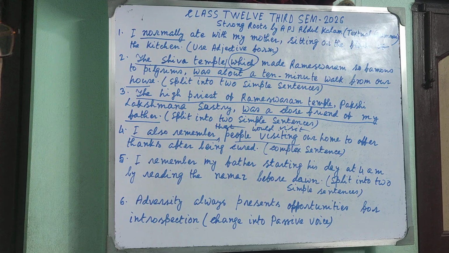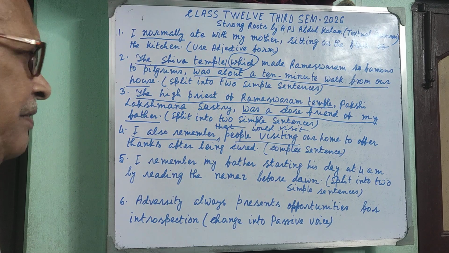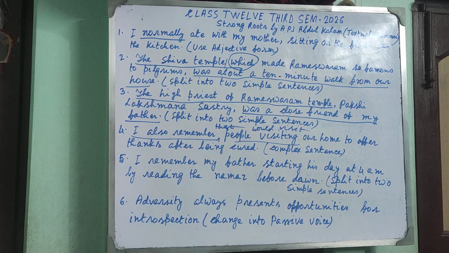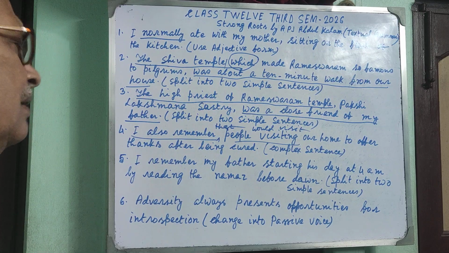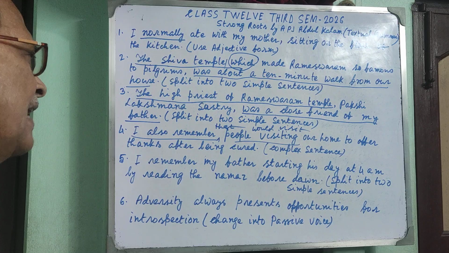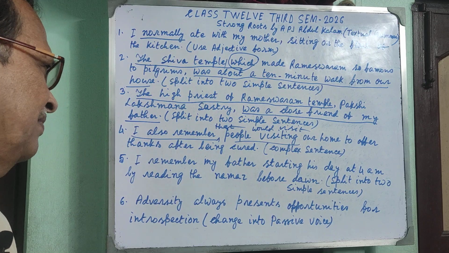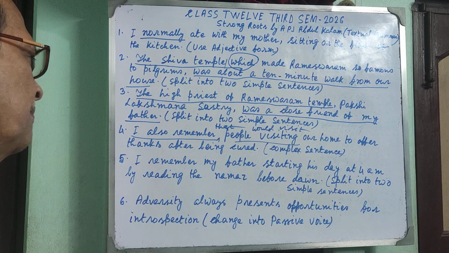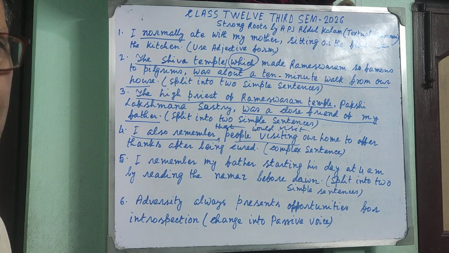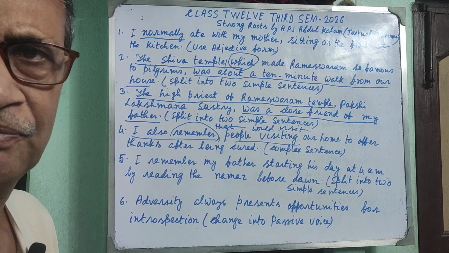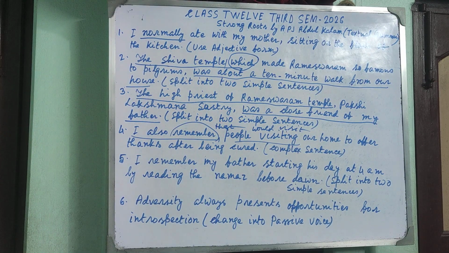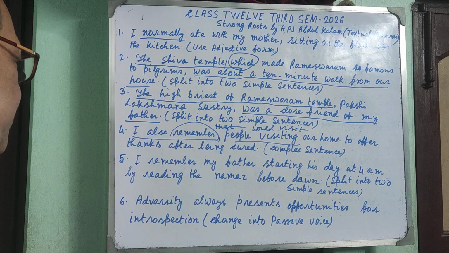Okay, again I am repeating. I also remember that people would visit, would in the sense of habit in the past. So I also remember, principal clause; that people would visit our home to offer thanks after being cured, subordinate noun clause and object to the verb, remember. Okay. It should be the best sentence.